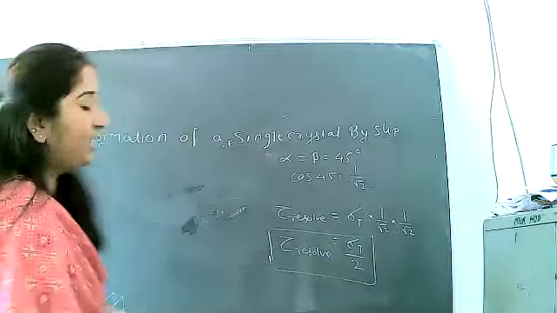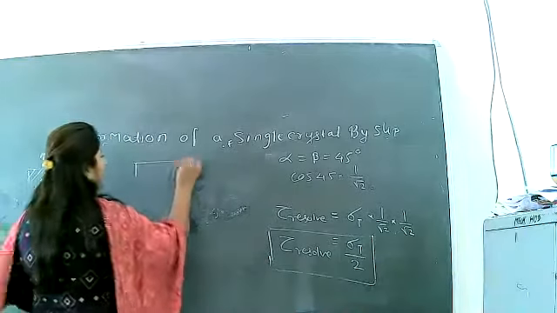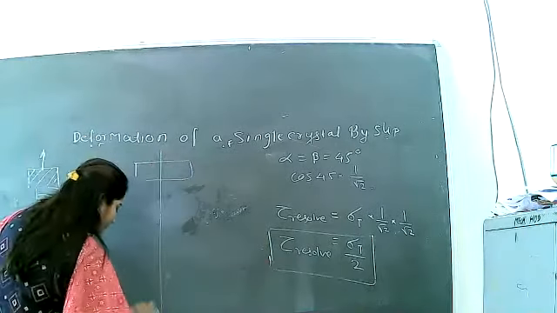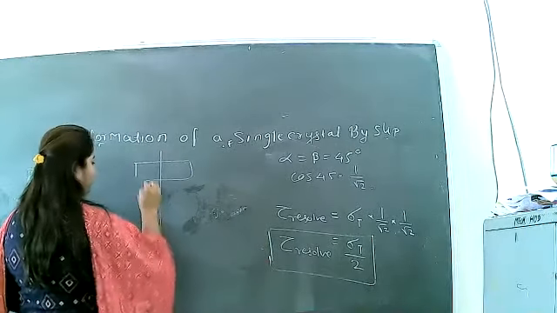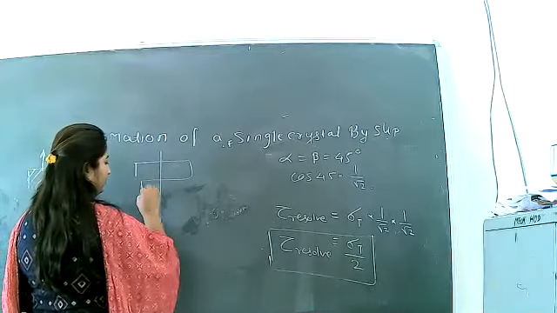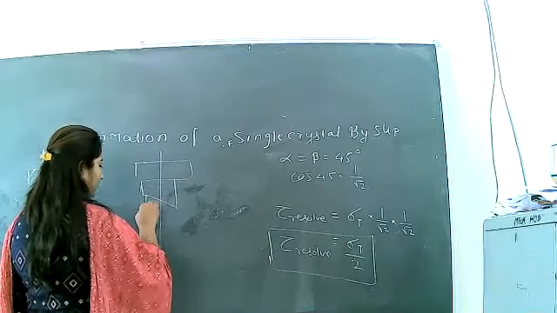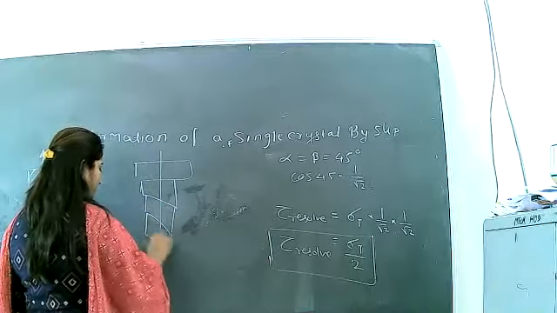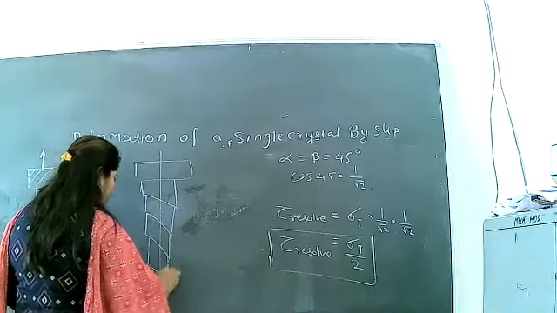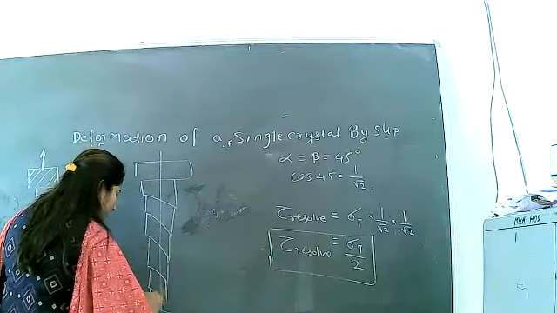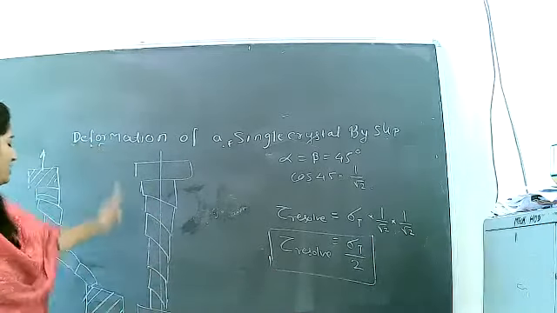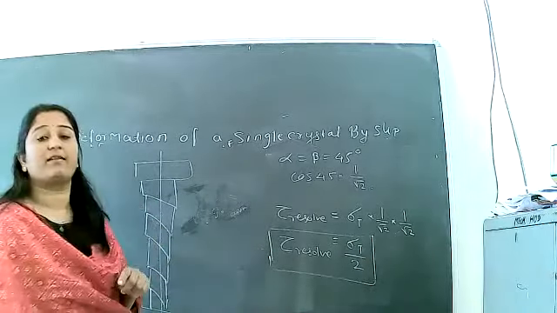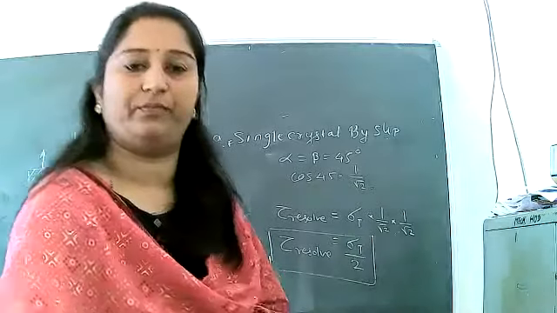Now, with a constraint end, it will look like this kind of slip. When ends are constrained, this kind of slip is called the slip with a constraint end.